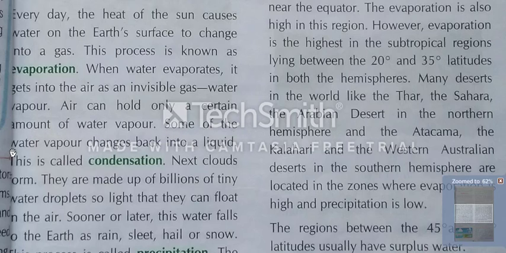Some of the water vapor changes back into liquid. The air holds some of the water and the remainder goes back into liquid. This process is called condensation. When the water vapor converts into liquid, it is called condensation. You have seen evaporation and condensation. Evaporation, water into water vapor. Condensation, water vapor into liquid.